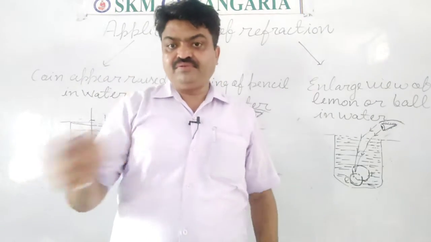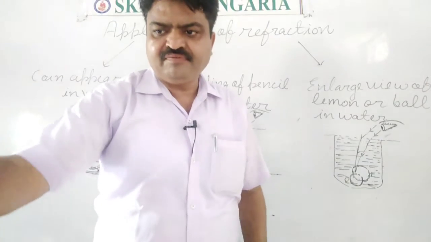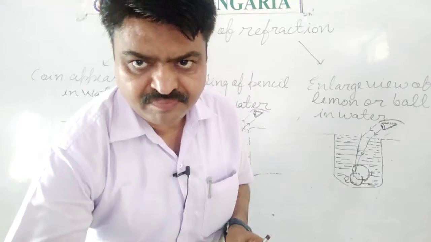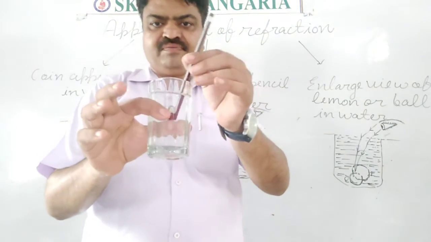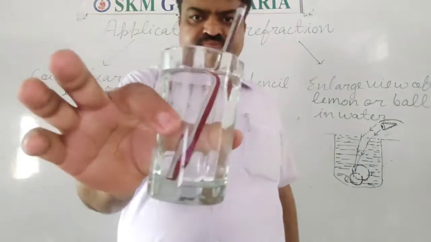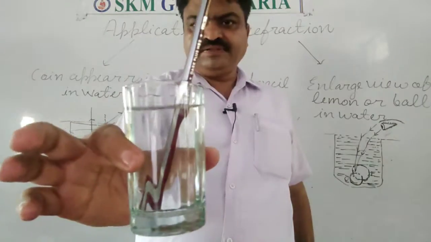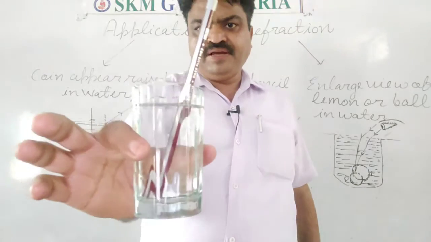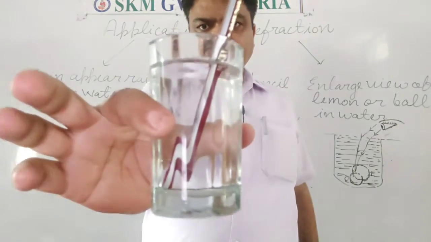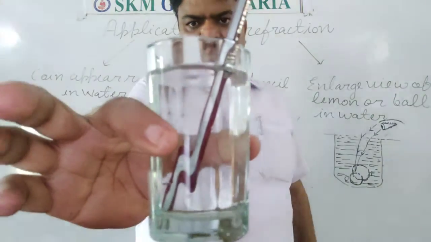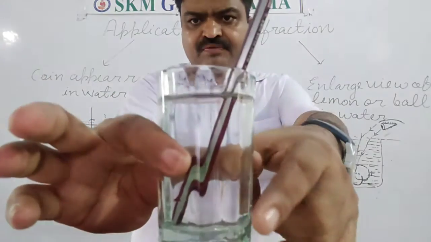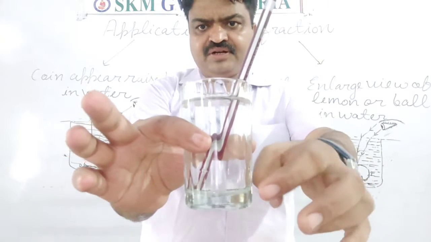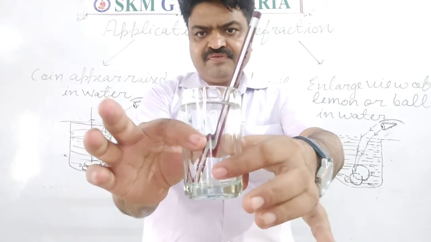Yes, today we will do this. I have one pencil in my hand, this pencil. When I put it in this glass, students, you can observe the bending of the pencil. Means the pencil is bent. And this bending of the pencil is due to refraction, students.